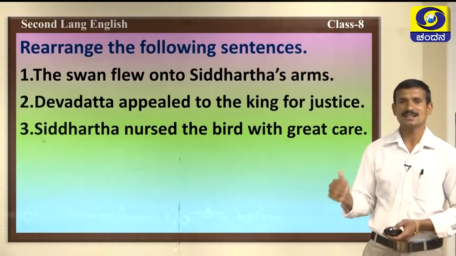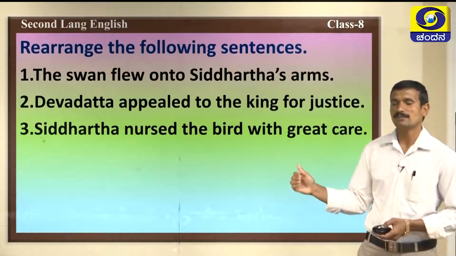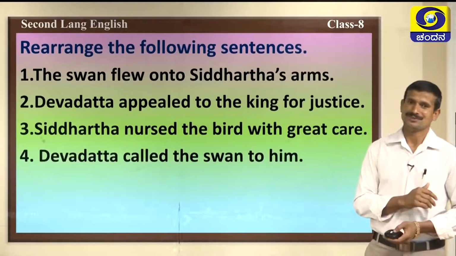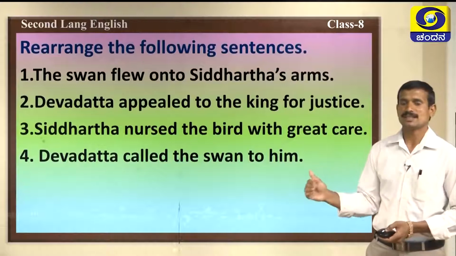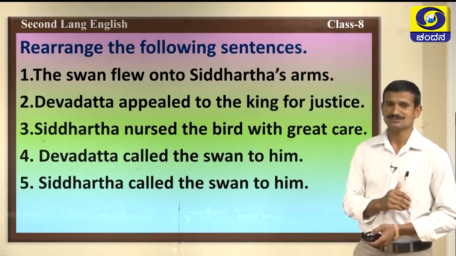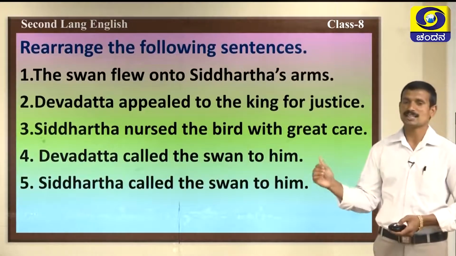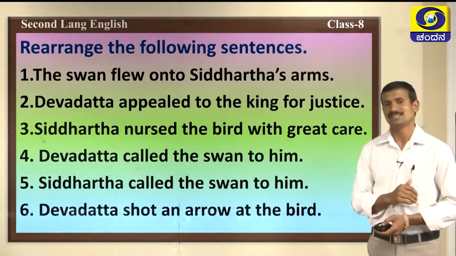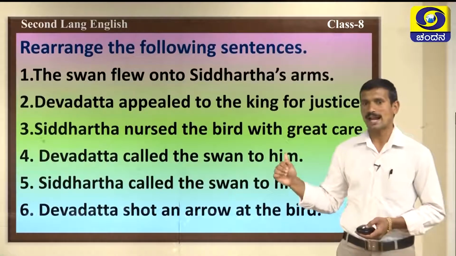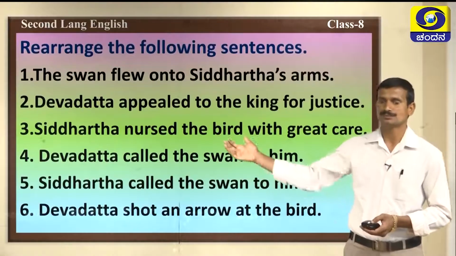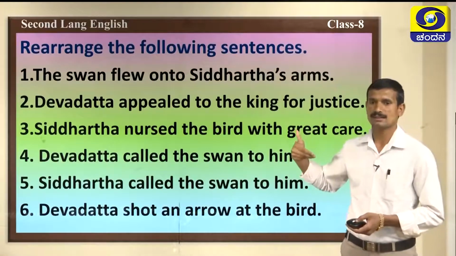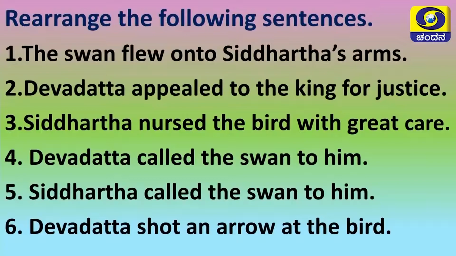Then, Siddhartha nursed the bird with great care. Next, Devadatta called the swan to him. Next, Siddhartha called the swan to him. The last one, Devadatta shot an arrow at the bird. These are the sentences. You should rearrange them in a proper order.